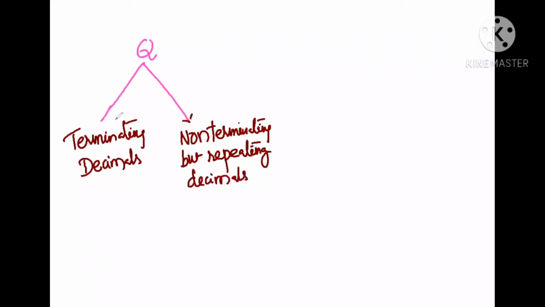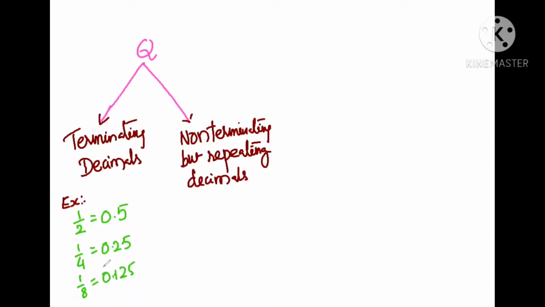There are two types. Terminating decimals. For example, 1 by 2 is a terminating decimal. If you divide 1 by 2, you will get 0.5. 1 by 4 is 0.25. 1 by 8 is 0.125.